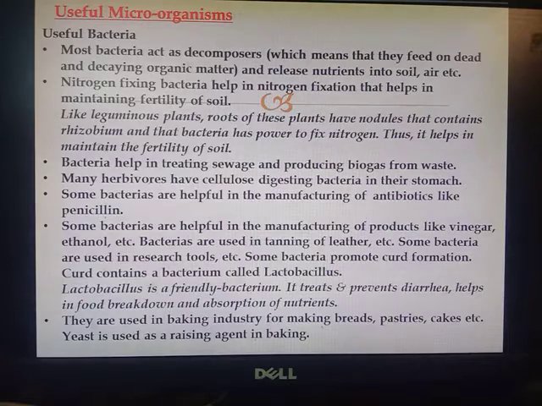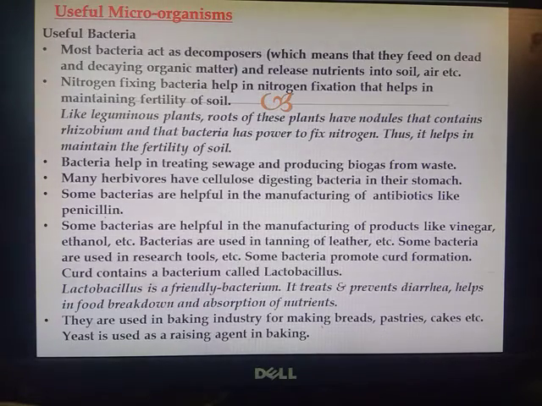Now, as the name suggests, microorganisms can be useful and microorganisms can be harmful. So firstly, I am discussing the uses of microorganisms, or you can say the useful microorganisms. The very first is useful bacteria. Most bacteria act as decomposers.